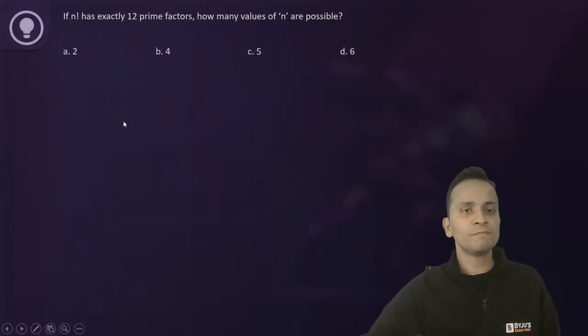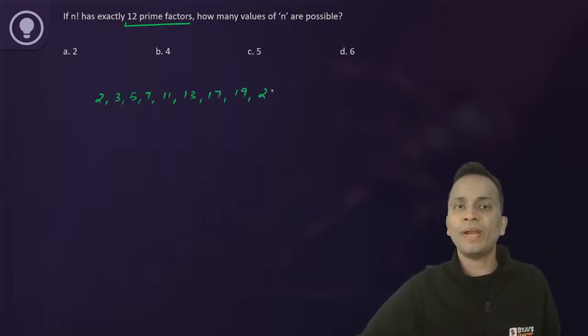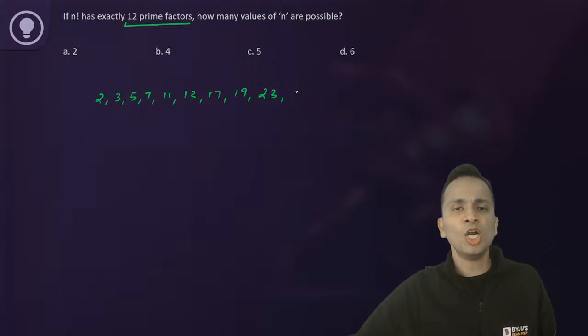So what I'll do is I'll start writing all the prime numbers, okay, and I will write 12 prime numbers. So 2, 3, 5, 7, 11, 13, 17, 19, 23. कितने हो गए? 1, 2, 3, 4, 5, 6, 7, 8, 9. अभी तक तो 9 ही हुए हैं. 23 के बाद 29, 31 and 37.